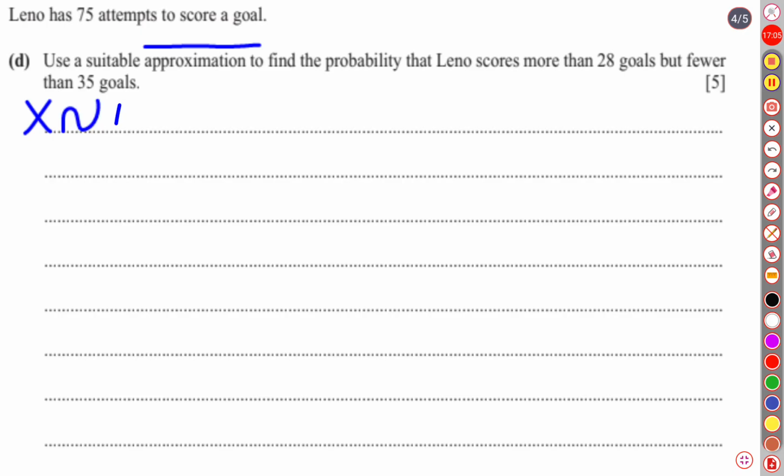X belongs to binomial distribution, and the parameters for binomial distribution are n and p, that is, n and the individual probability. n is 75.